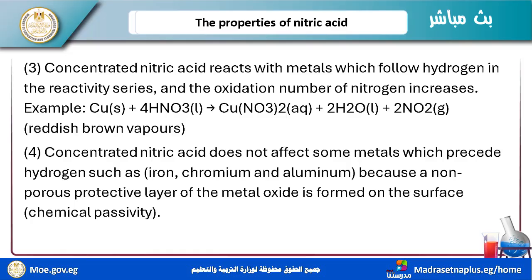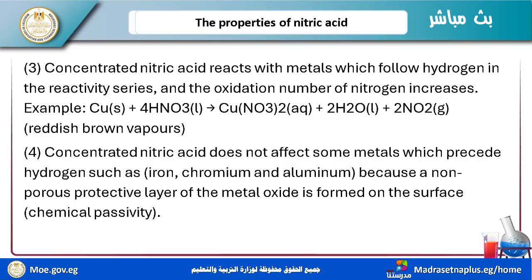So concentrated nitric acid reacts with the metals which follow hydrogen in the reactivity series, and the oxidation number of nitrogen increases. An example is copper plus concentrated HNO3 forming Cu(NO3)2, copper nitrate, and H2O and NO2, reddish brown, directly.